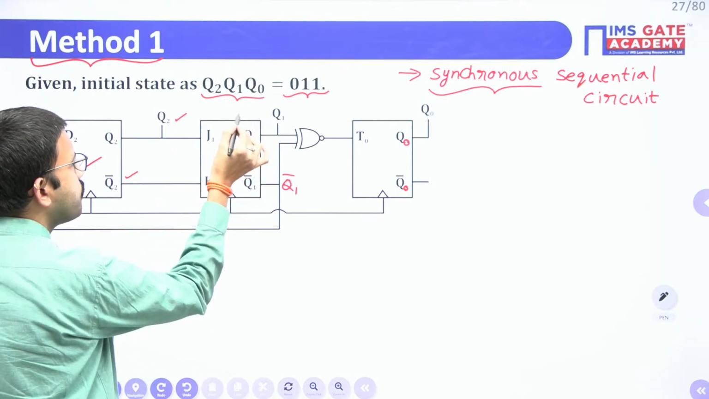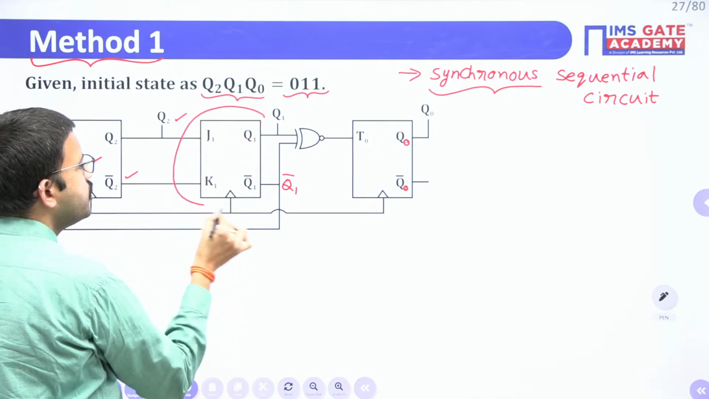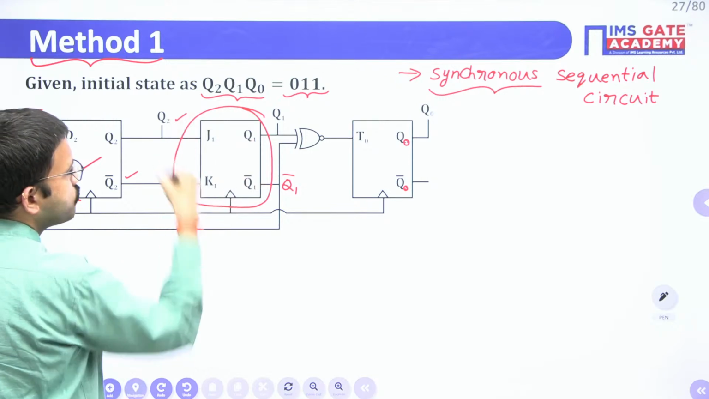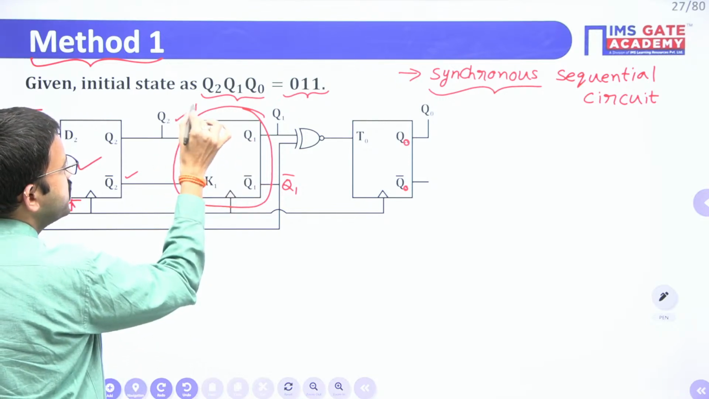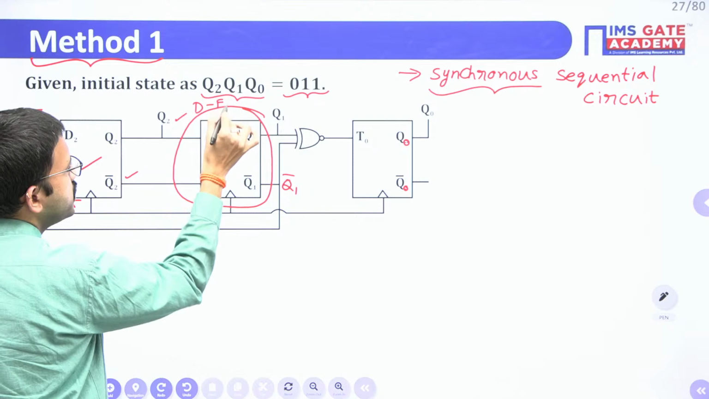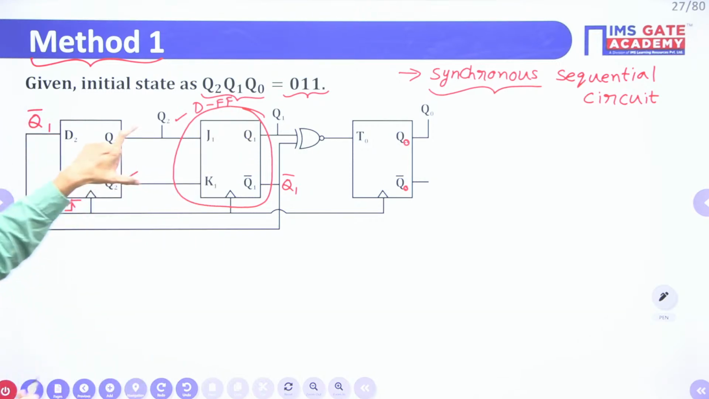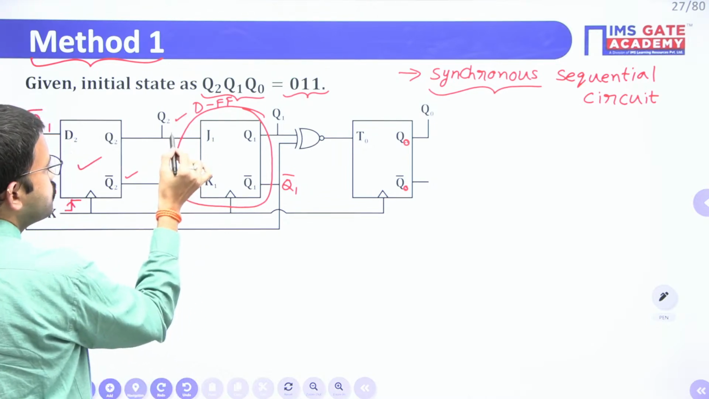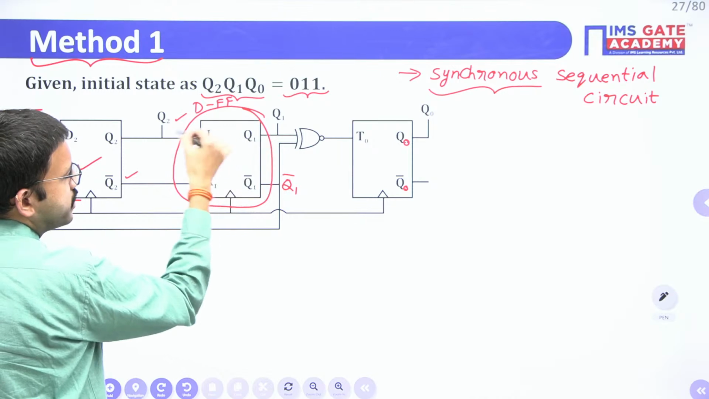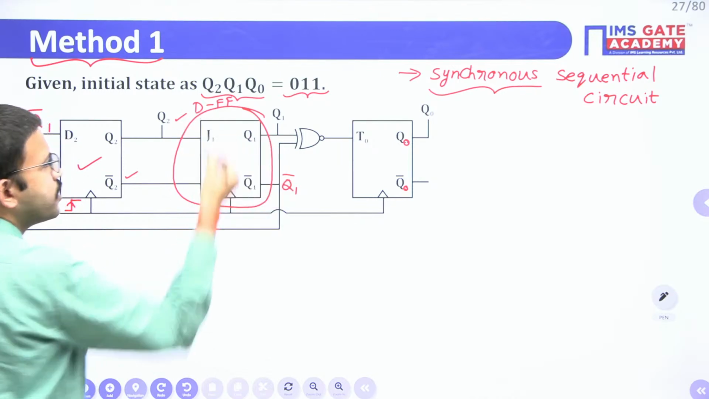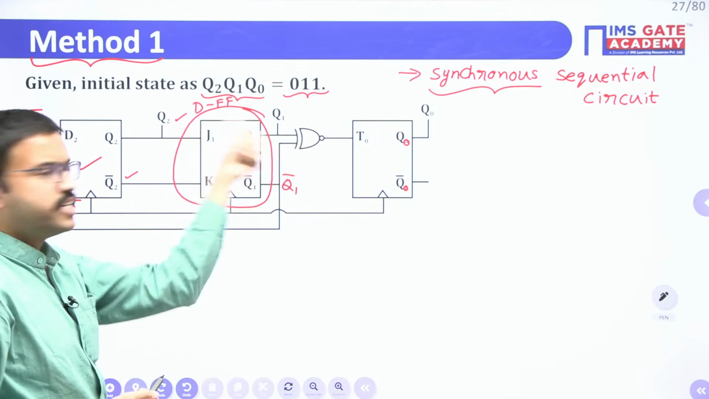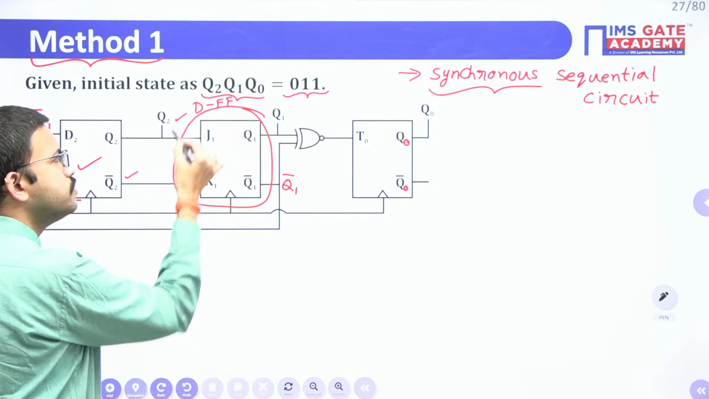So that means this particular flip-flop, even though they have mentioned it is a JK, this overall configuration is nothing but simply a D flip-flop, because J and K inputs complement each other. Whatever the D input you are having, that will come here. Since it is a D flip-flop, your next state is nothing but the D input. So here the J input only will come.